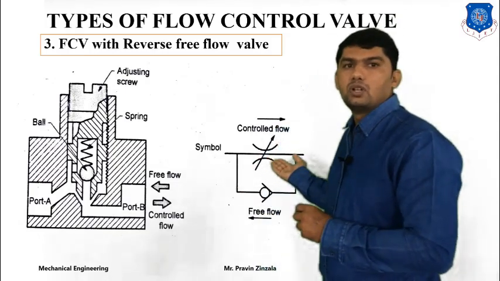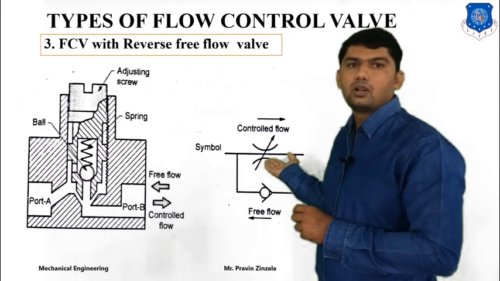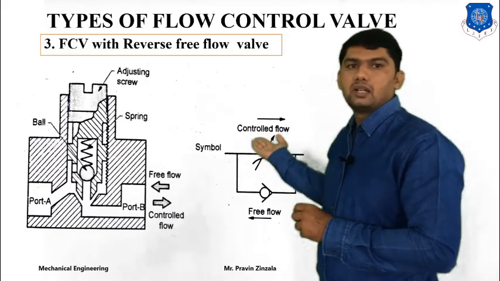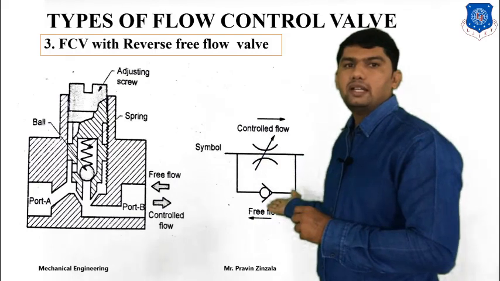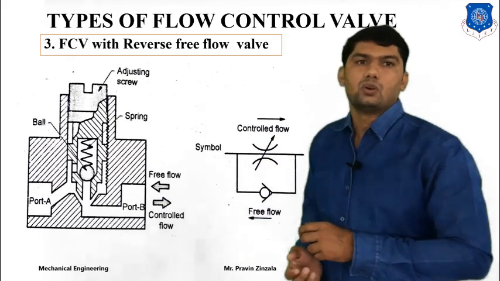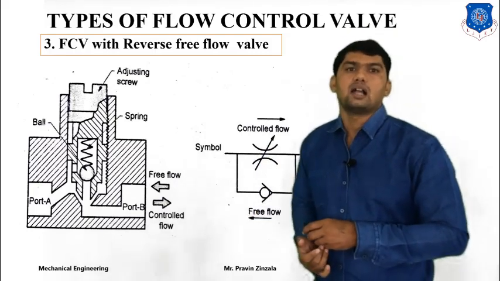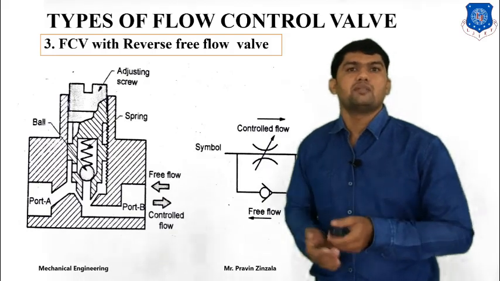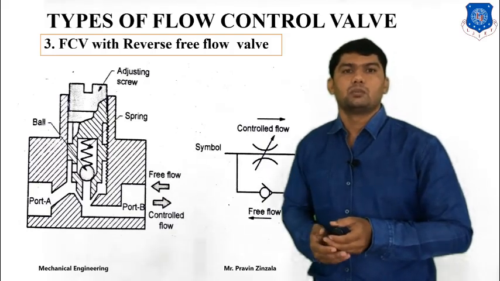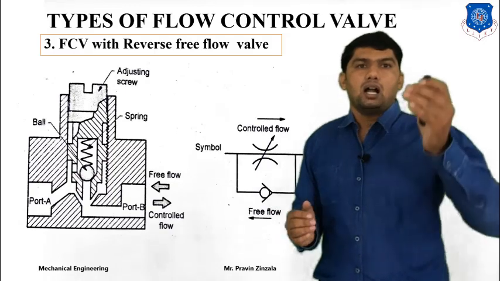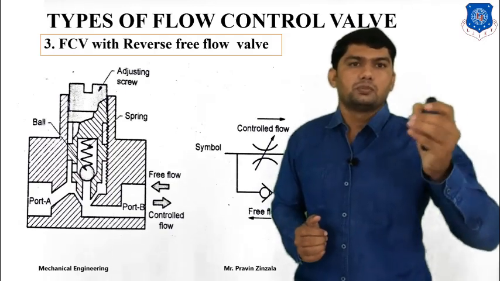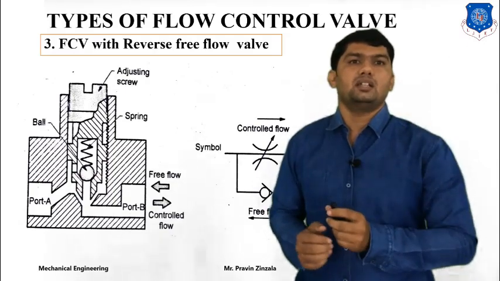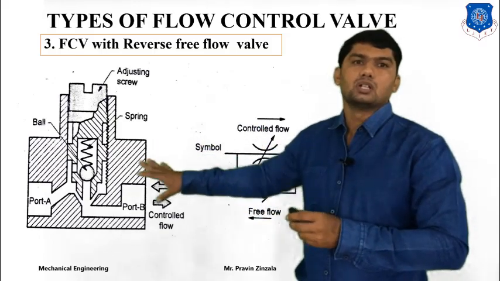Here is the symbol of the reverse free flow control valve. It is the same as the variable restricted one, but here a check valve or non-return valve is inserted. So it's called flow control valve with reverse free flow. It means the reverse flow will be in the reverse direction and will freely exit to the system.